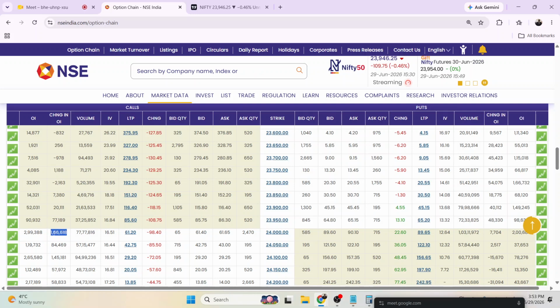Now you can see the change in open interest. The open interest is increasing and the price is decreasing. So that's why most of the people are bearish about the market. This is the main reason. Short build up, so that's why the price is going down and Nifty is down by 100 points.